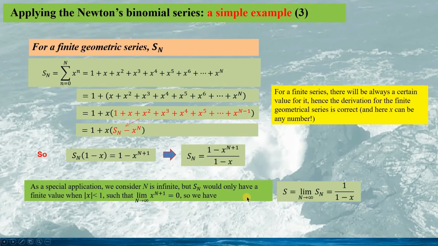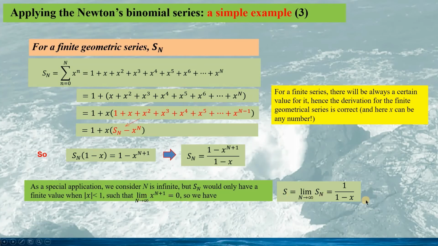As a special application for this series, we now consider n is infinite. So we can see from this expression, if n is infinite, Sn would be only finite when absolute x is smaller than 1, such that the limit of x power of n plus 1 would be 0 when n is infinite.